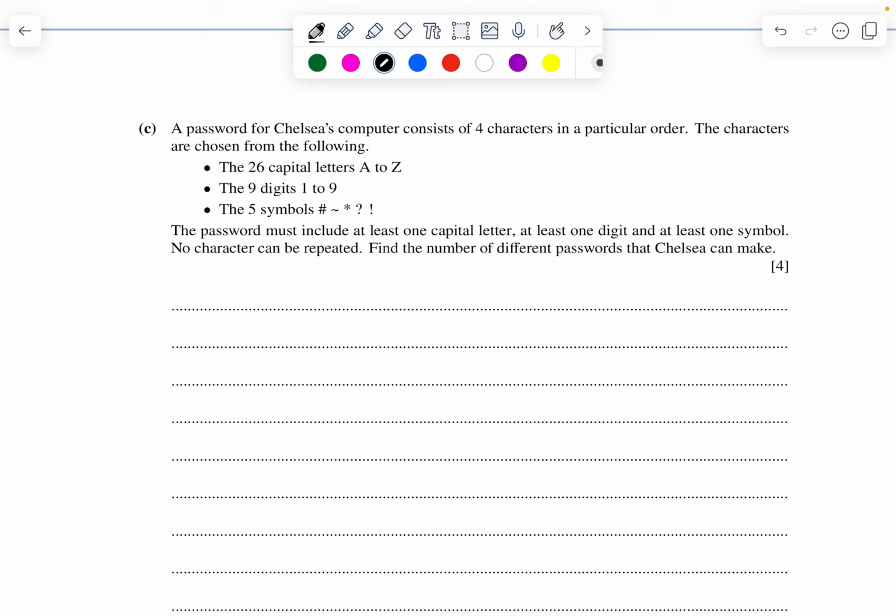Finally, coming to part C. A password for Chelsea's computer consists of 4 characters in a particular order. The characters are chosen at random from 26 letters, 9 digits, and 5 symbols. The password must include at least one capital letter, one digit and one symbol. Then the total should be 4. So 2, 1, 1, or 1, 2, 1, or 1, 1, 2.